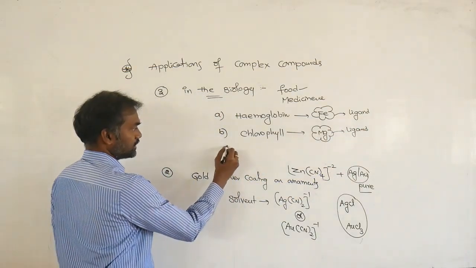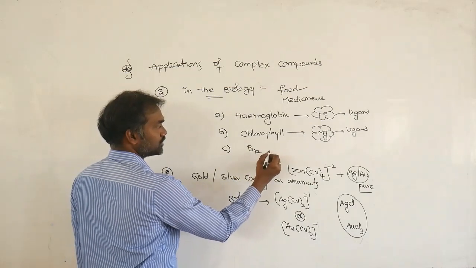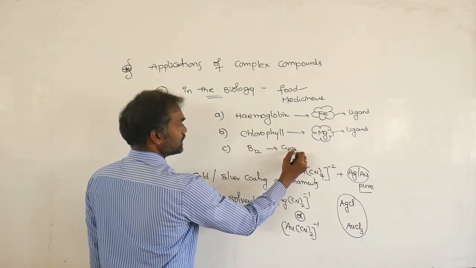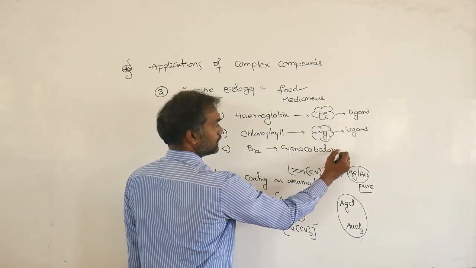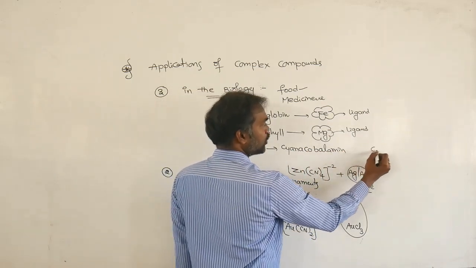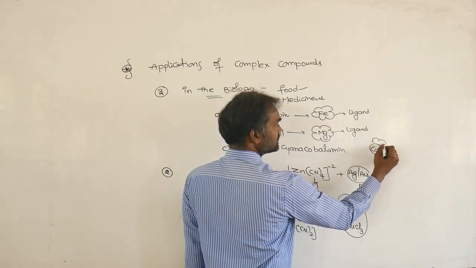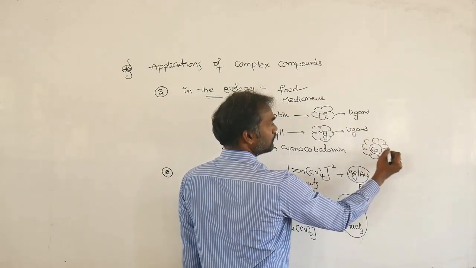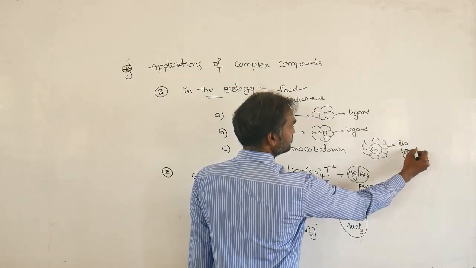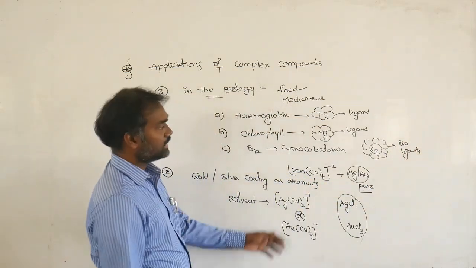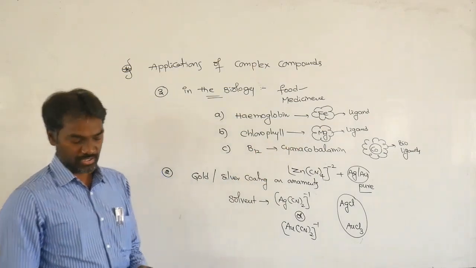Next, you take B12. B12 is cyanocobalamin. Here also, cobalt is surrounded with biological ligands. So all are complex compounds in nature only.